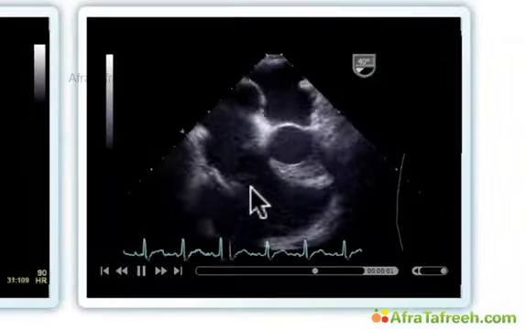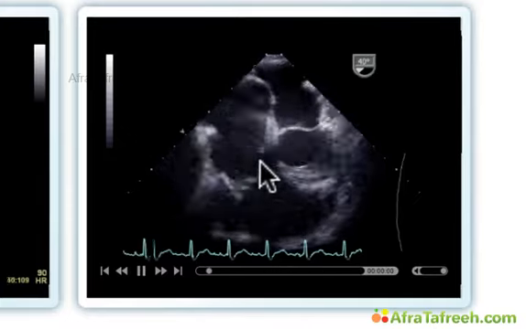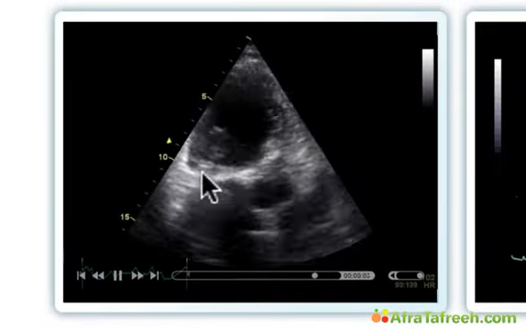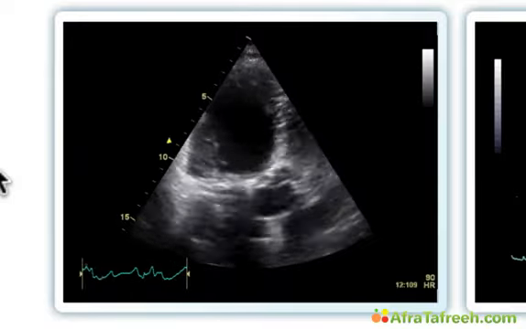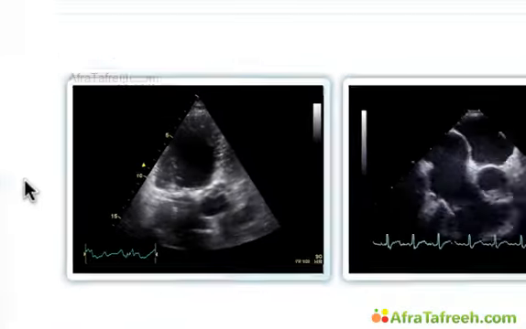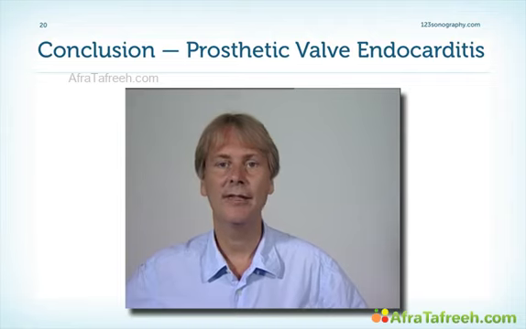We can see the vegetations here. The severely destructed prosthetic valve, there's almost no tissue left. And also, with the help of transthoracic echocardiography, we can see mobile structures here on the lateral vicinity of the prosthetic valve. So this example showed you that we can have endocarditis on prosthetic material in the right heart.